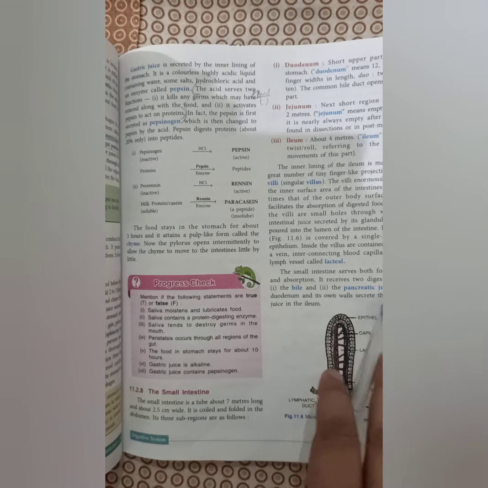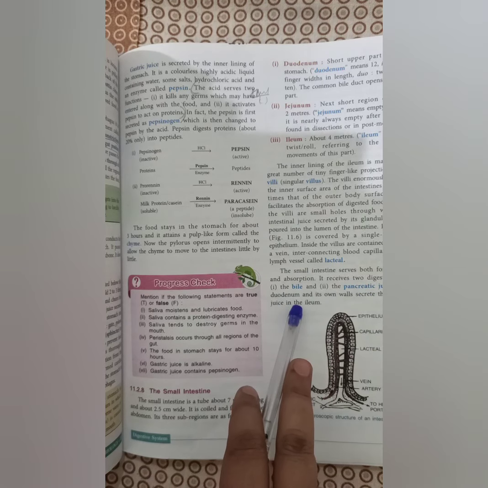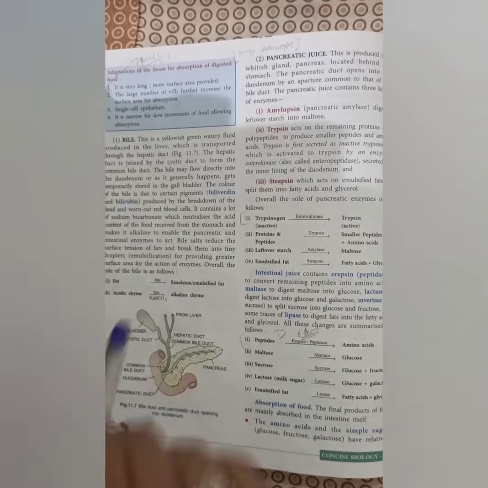Now the small intestine serves both functions, that is it helps in the digestion and it helps in the absorption also. It receives two types of juices in the duodenum, one is the bile, the second is the pancreatic juice, and its own wall also secretes juices that are known as the intestinal juices, in the ileum part. Now what is bile?